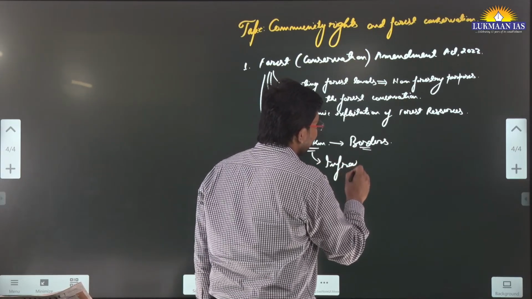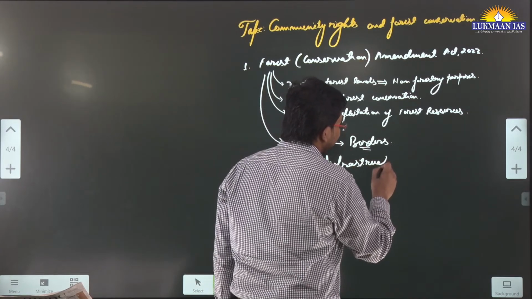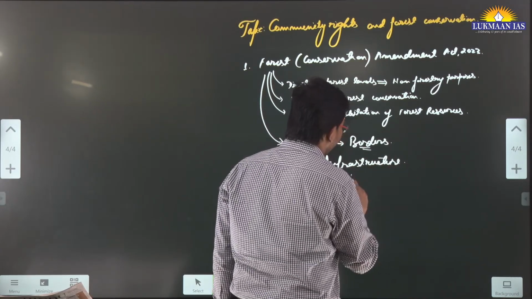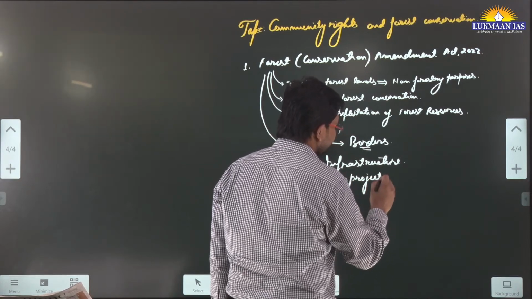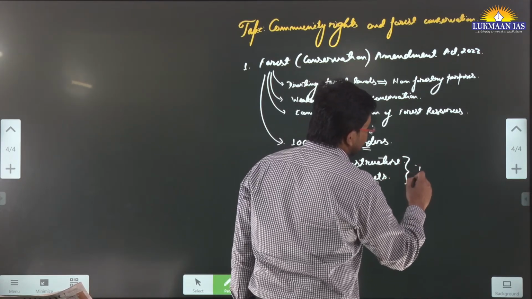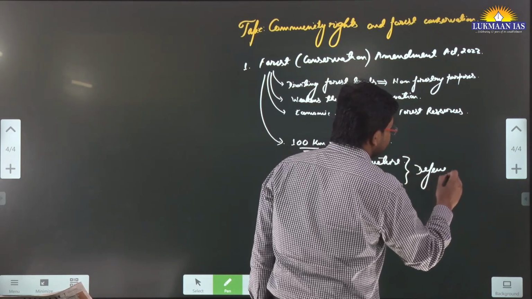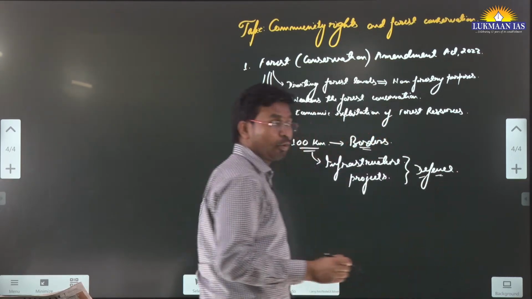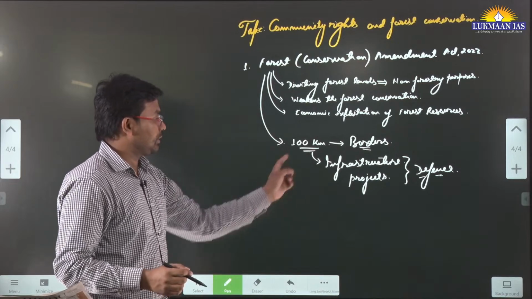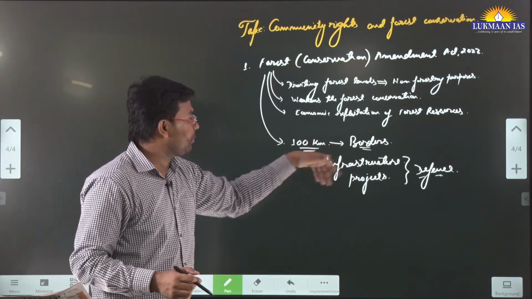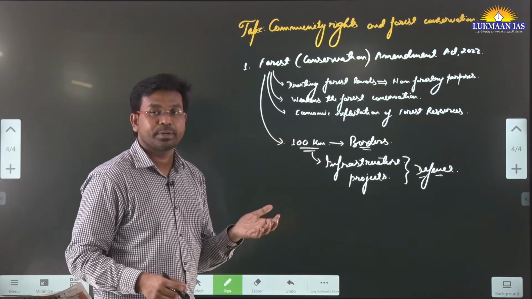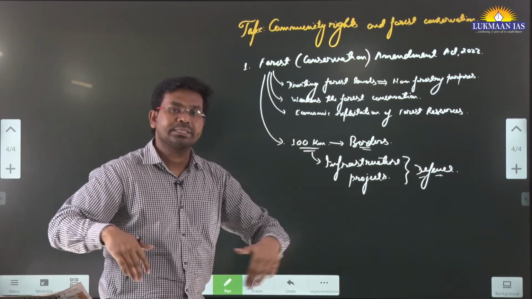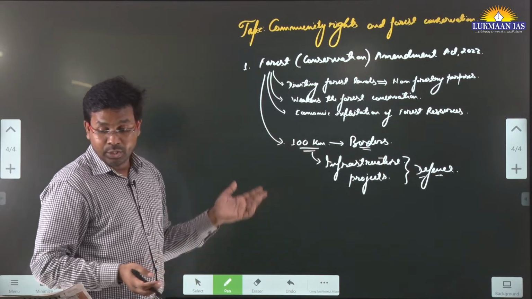Any infrastructure projects that the government feels necessary for defense establishments, maybe for creation of roads or other establishments, the government can divert the forest resources for non-forest purposes. It means they can clear the forest. So this is the thing.